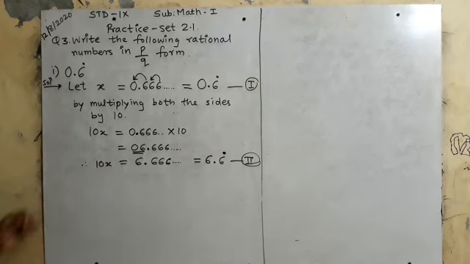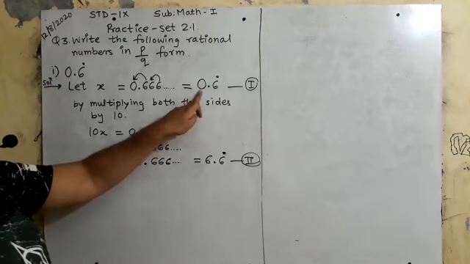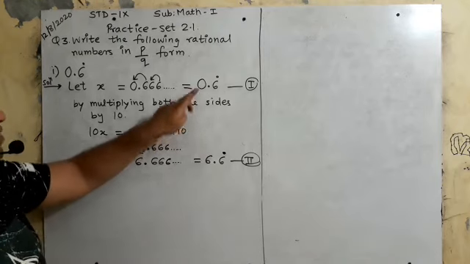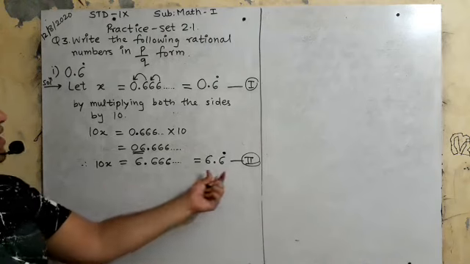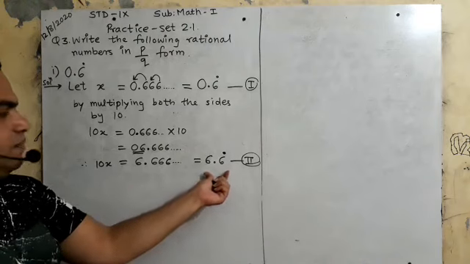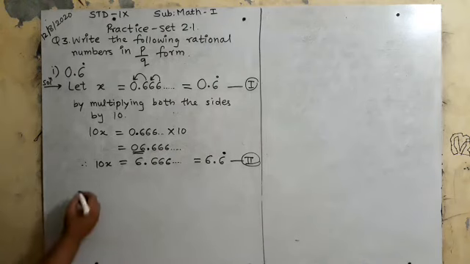Is it clear? Now you will subtract 1 from second. Subtracting 1 from second. Why? Second one is the bigger, and the first is smaller. So what will you do? Subtracting